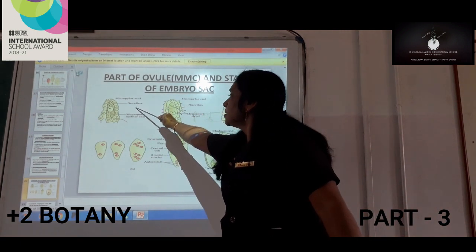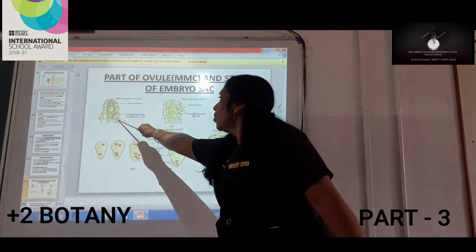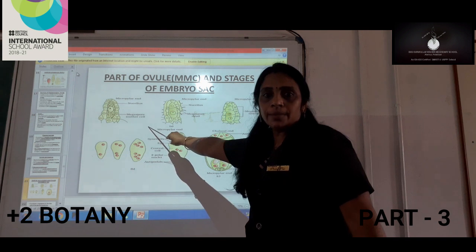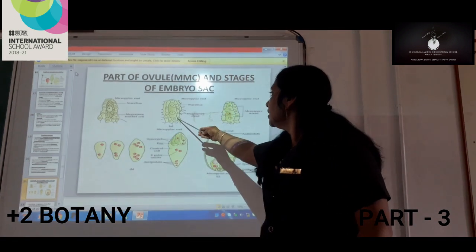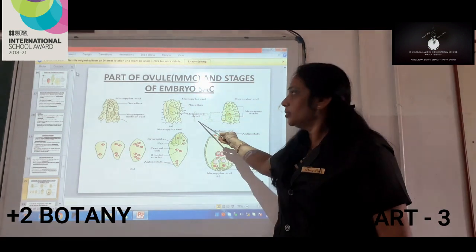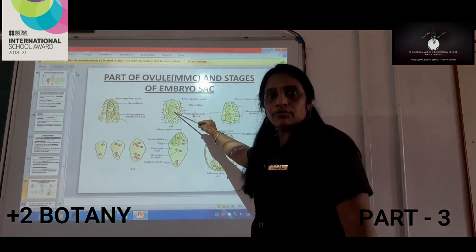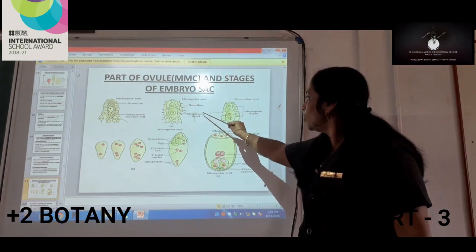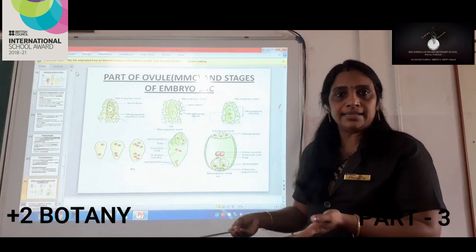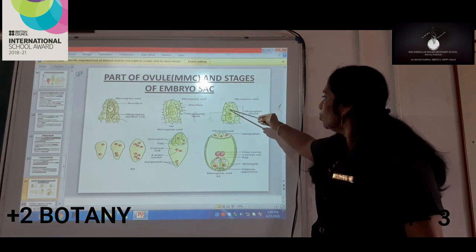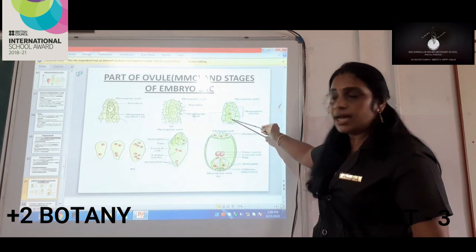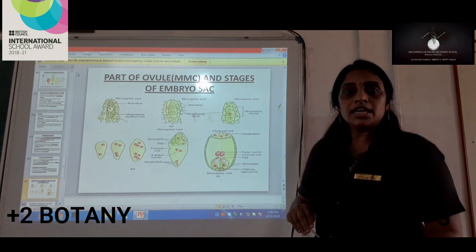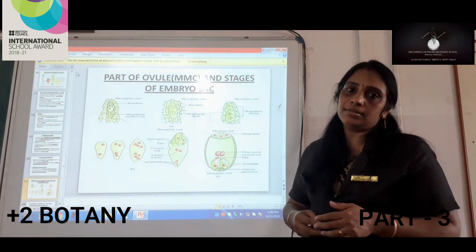Here you can see micropyle, nucellus, and the MMC, the megaspore mother cell, is present. This megaspore mother cell will undergo cell division, and we can see megaspore dyads are formed. That is, one cell divides and forms 2 cells. Next, this megaspore dyad again undergoes cell division, and we can see 1, 2, 3, 4, 4 megaspores. They are arranged linearly and are 4 in number. Therefore, they are called a megaspore tetrad or linear tetrad.